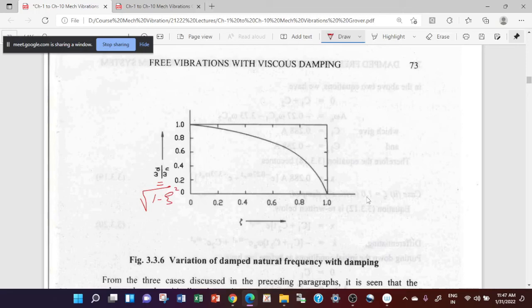Plotting with respect to zeta, up to 0.2 it is simply 0.98, so you have only a 2% error here.